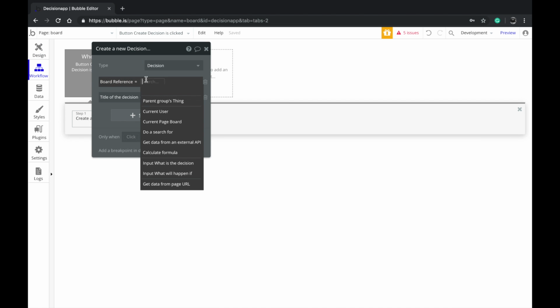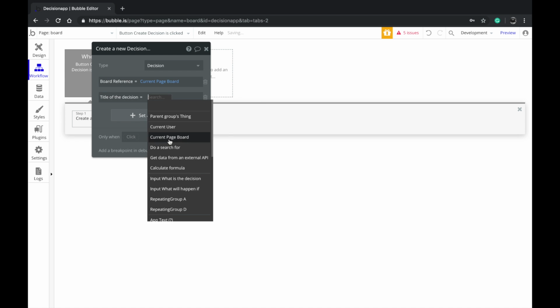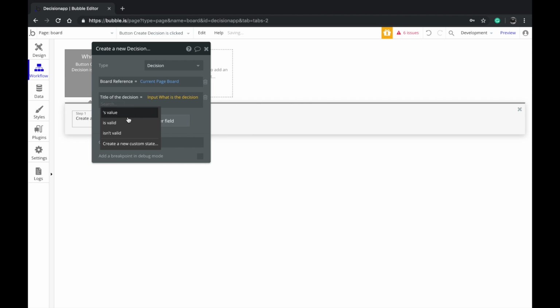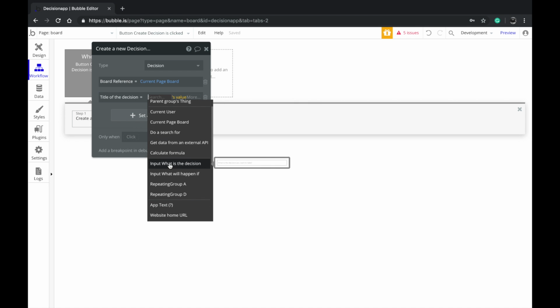So when I say board reference is the current page board, that's the board we're creating this decision in. So what is the decision for? I'm going to take that from the input value there. One small tip is that often Bubble will sort this by the nearest element corresponding to the element that you're editing or adding a workflow to.